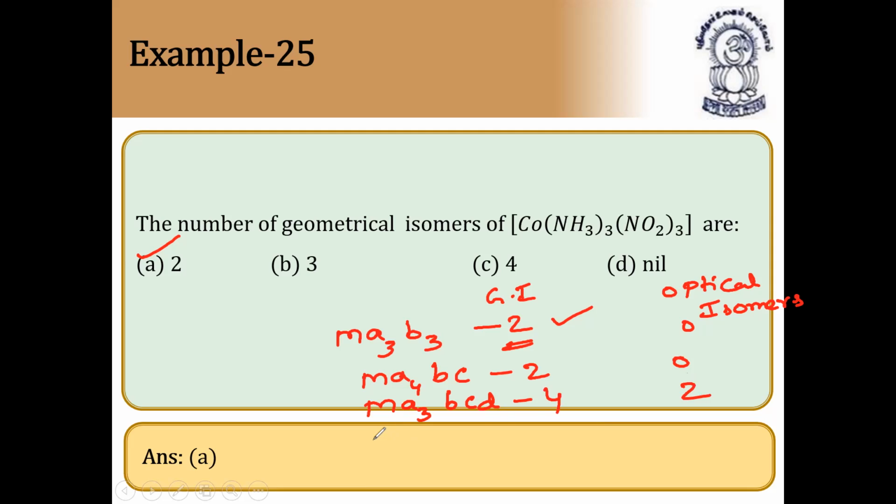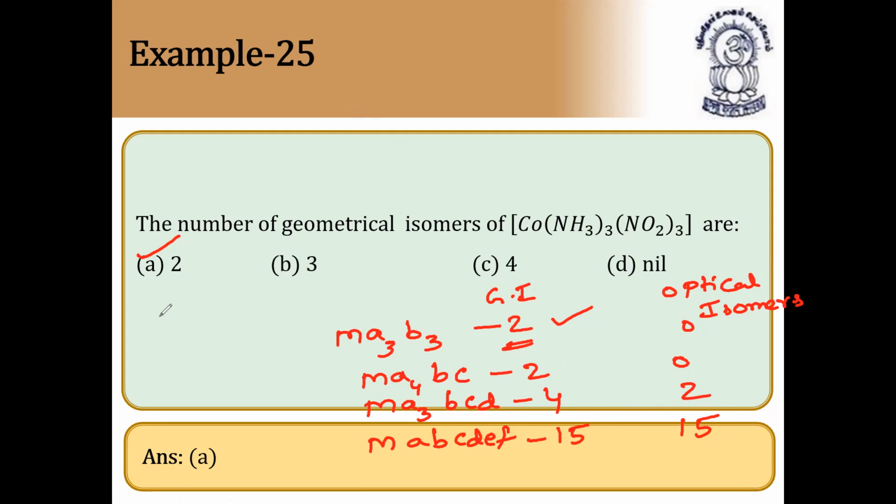Like that, please note down for the molecule MABCDEF. This is very, very important. The number of geometrical isomers will be 15 and optical isomers will be 30. This is the highest one. So total it is 45. Number of stereoisomers, sorry, geometrical isomers should be 15 again, and the number of optical isomers is also 15, highest one.